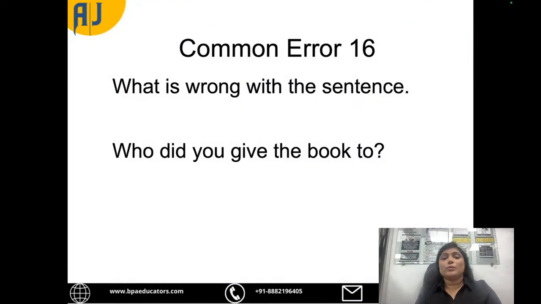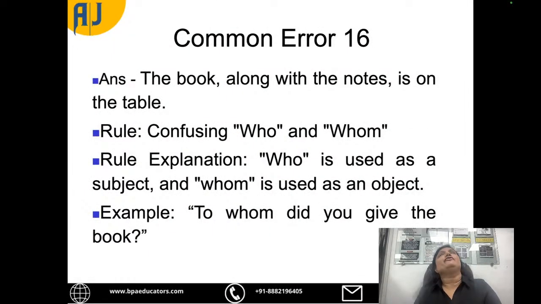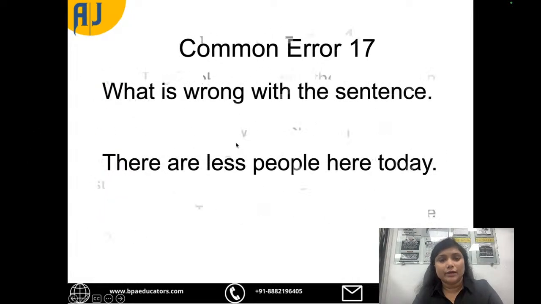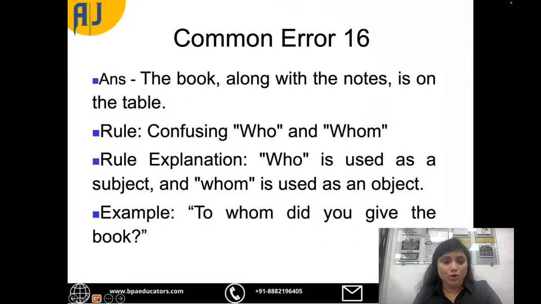Now tell me what is wrong with this sentence. Who did you give the book to? What is the mistake in this? Who did you give the book to? What could be wrong in it? Okay, so we are very confused or perplexed when it is who or whom. What to use there? Either it has to be who or whom. So which of these can we use? When do we use who, and when do we use whom?